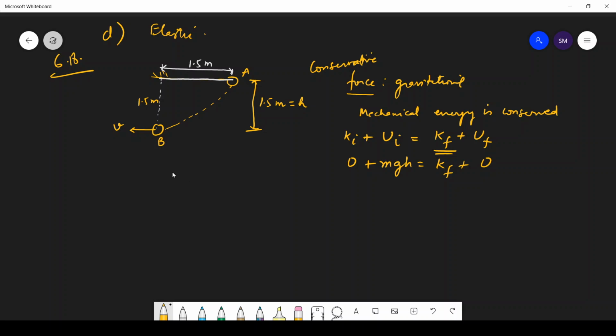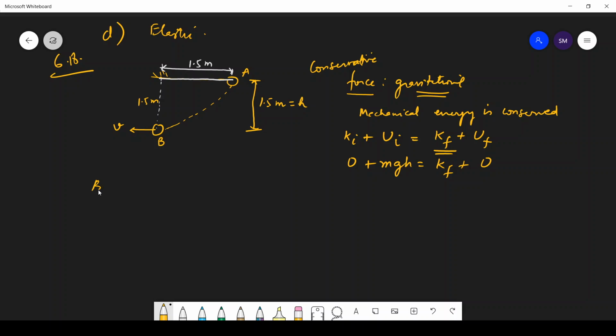Now the thing given is that while this conversion of potential energy happens, 5% of the energy is dissipated. So if there was only gravitational force, then this was the scenario.